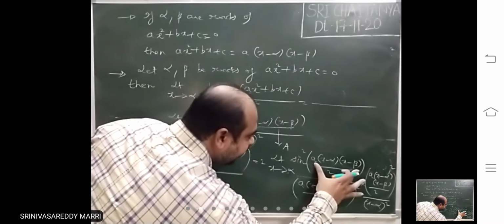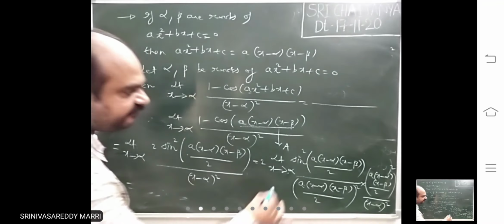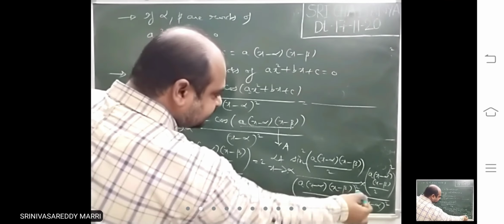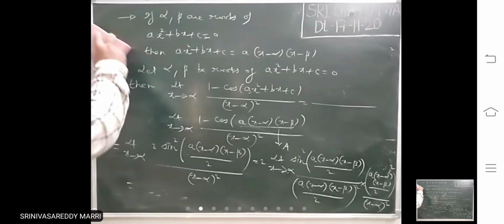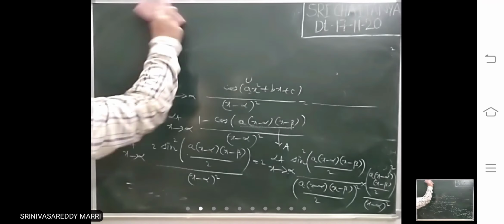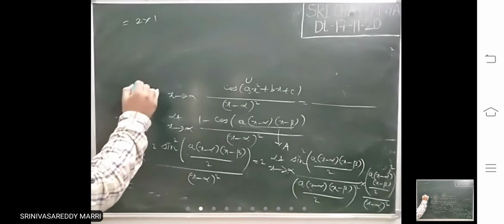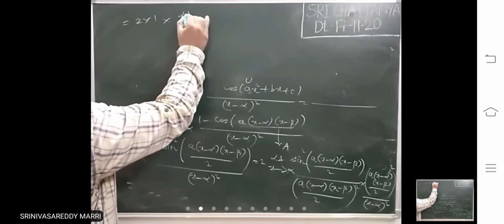Now this f of x, when x tends to alpha, if you substitute x equal to alpha, this will tend to 0. This is just like sine square f of x divided by f of x whole square, f of x tends to 0. That is standard limit 1. So that means 2 into 1 into the remaining you write.